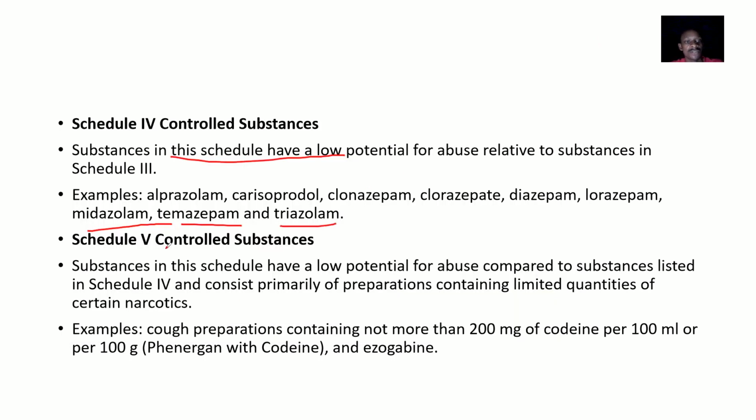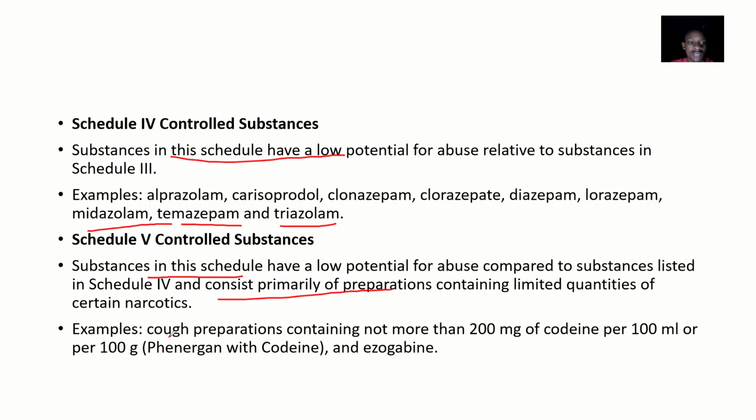How about substances in Schedule 5? That's the fifth classification under this legal classification of drugs. Substances in this schedule have a low potential for abuse compared to substances listed in Schedule 4, and they consist primarily of preparations containing limited quantities of certain narcotics.